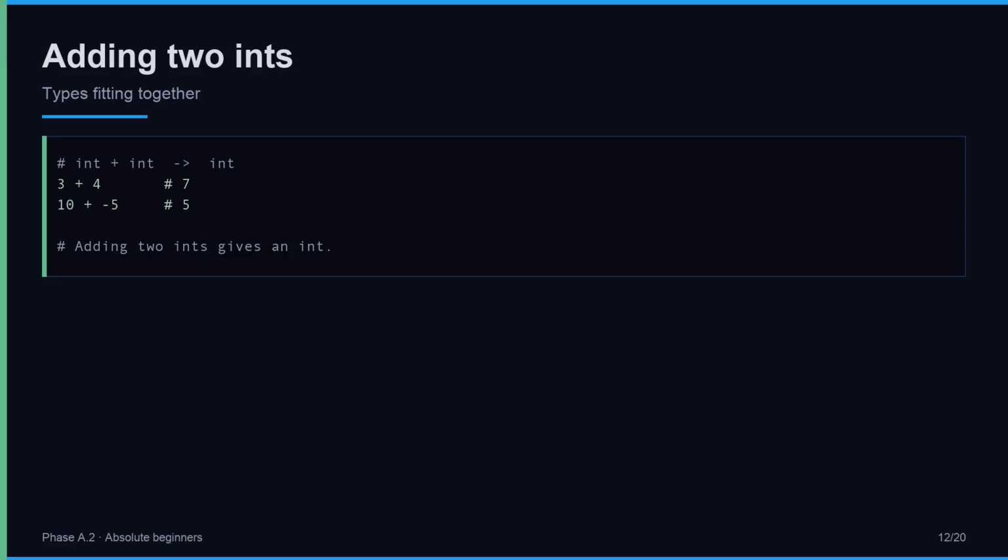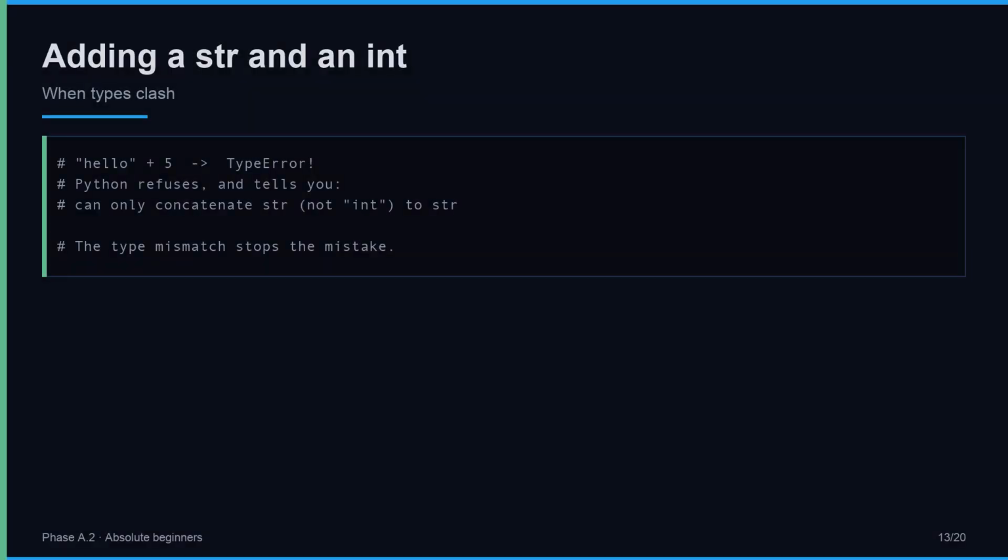The calm, working case. Now the interesting case. We try to add the string hello to the number 5. Python refuses. It raises a TypeError and tells us, in its own words, that you can only combine a string with another string, not with a number. This is not Python being difficult. This is Python protecting you from a meaningless result.